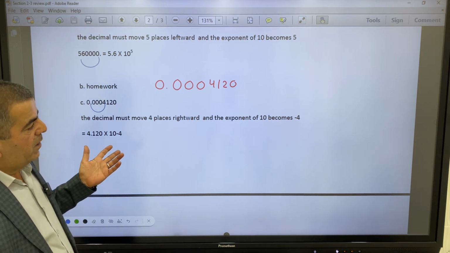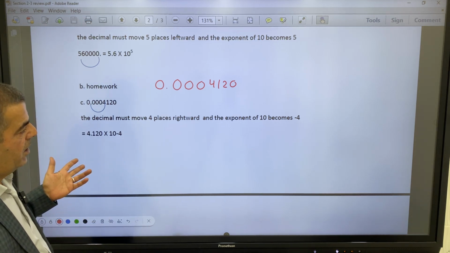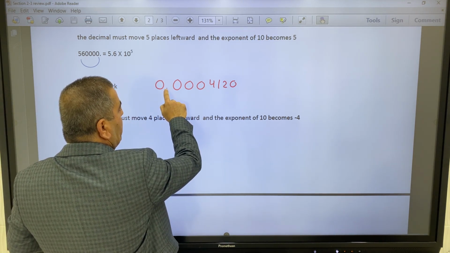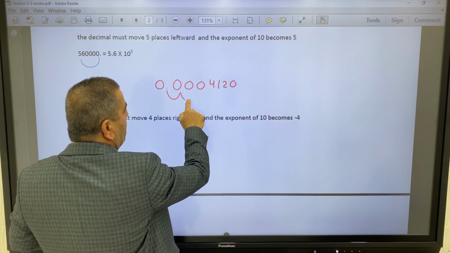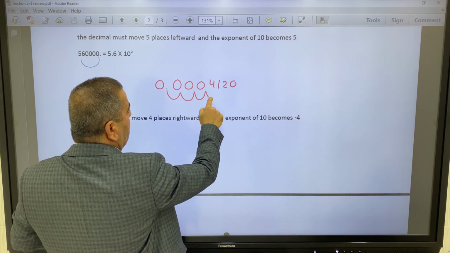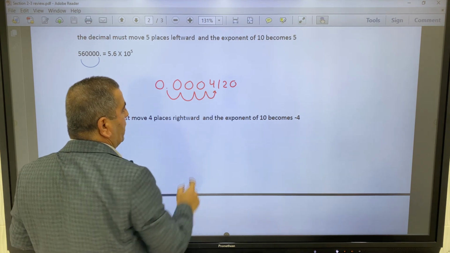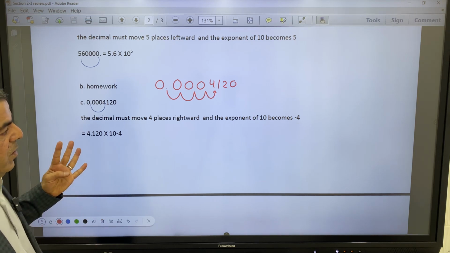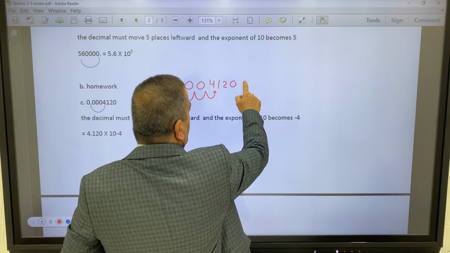This is much less than 1. We need to have the mantissa equal to 1. So we're going to move the decimal how many places? 1, 2, 3, 4. Okay. How many digits moved? How many places? 4 places. So here the result will be